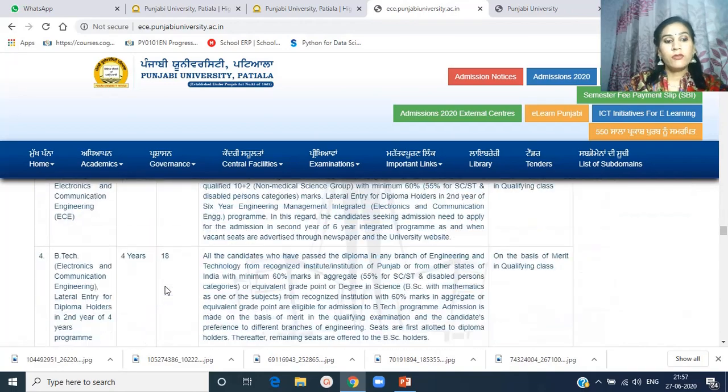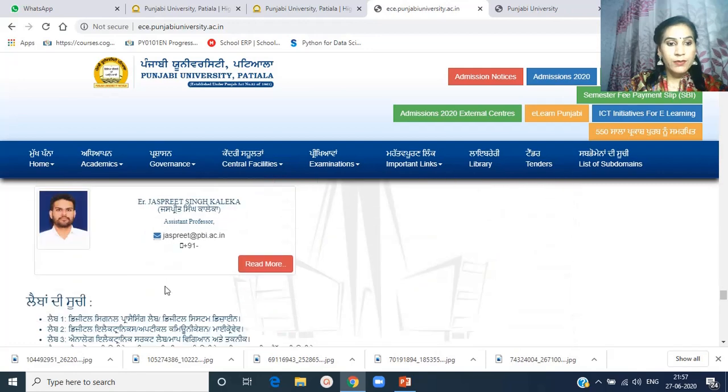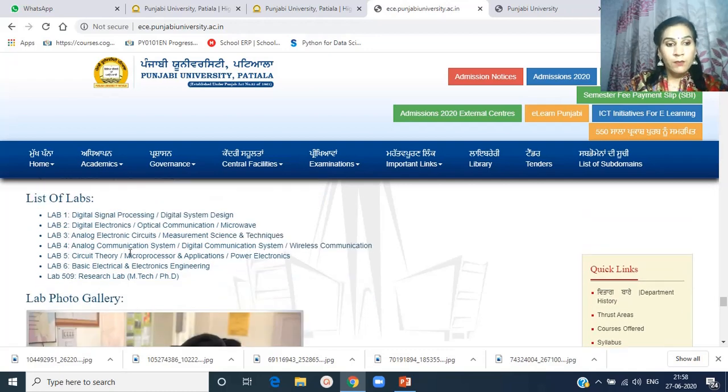The department has well equipped labs. I'm showing you the pictures of labs. These are the list of labs which the department has: digital signal processing lab, digital system design, digital electronics, optical communication, microwave, analog electronic circuits, measurement science and techniques, analog communication system, digital communication system, basic electrical and electronics engineering, research lab, and many computer labs.